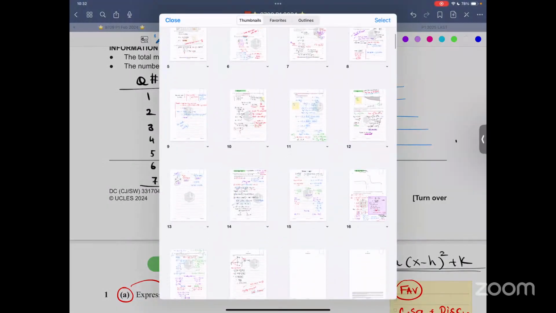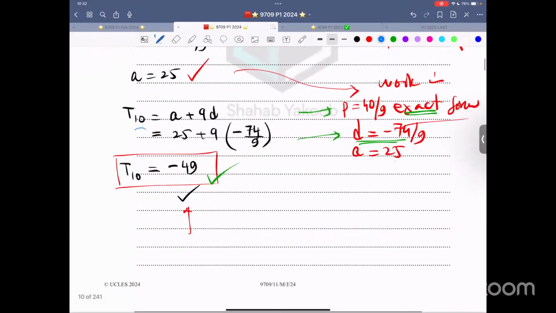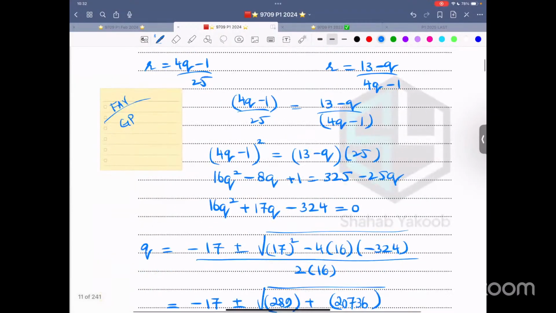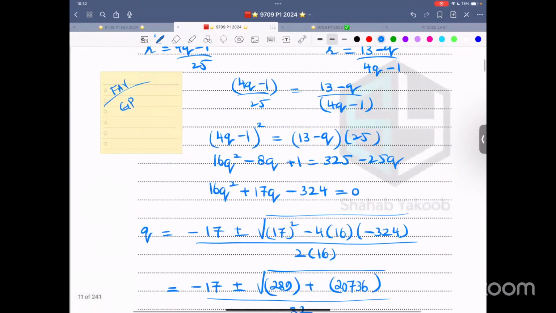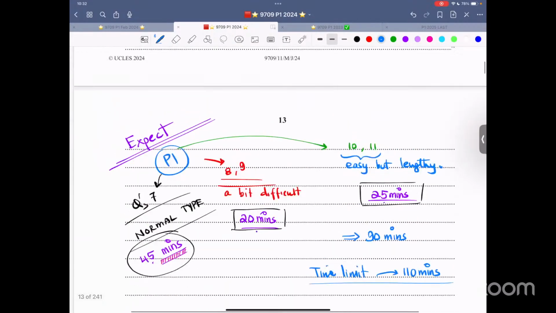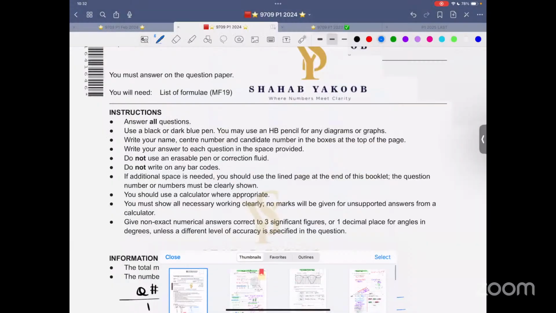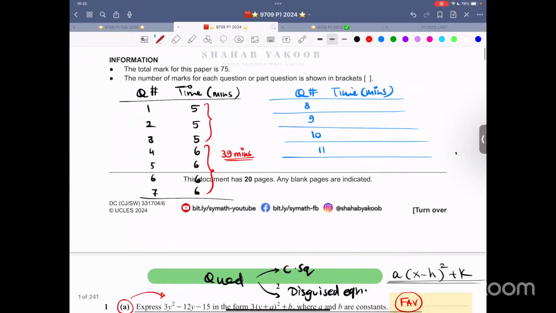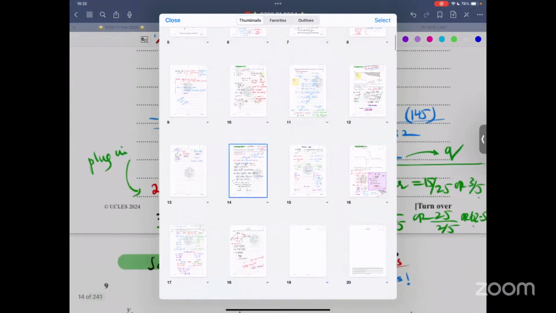So let me look at this. Now question number 8, this one was unusual. Some might get stuck on this one. So let's say 9 minutes. And this one also 9 minutes. So question number 8 and 9, that's 9 minutes each. 9 and 9, 18 minutes. I gave you 20 minutes to do it. Now let me go over 10 and 11 and then we will talk about it further.